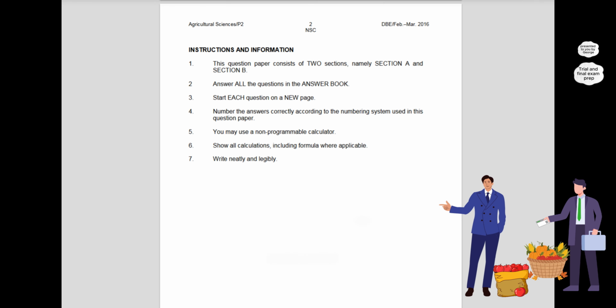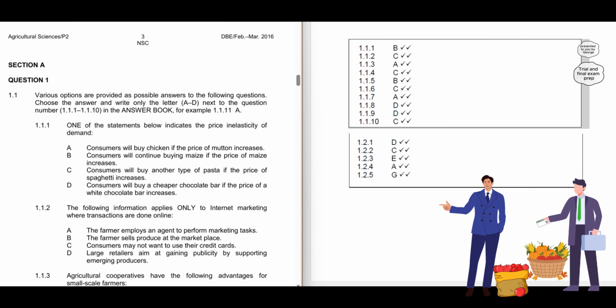Okay, let's roll on. Agricultural Sciences P2, Section A, Question 1.1.1. Various options are provided as possible answers to the following questions. Choose the answer and write only the letter A to D next to the question number. 1.1.1. One of the statements below indicates the price inelasticity of demand. A. Consumers will buy chicken if the price of mutton increases. B. Consumers will continue buying maize if the price of maize increases. C. Consumers will buy another type of pasta if the price of spaghetti increases. D. Consumers will buy a cheaper chocolate bar if the price of a white chocolate bar increases.